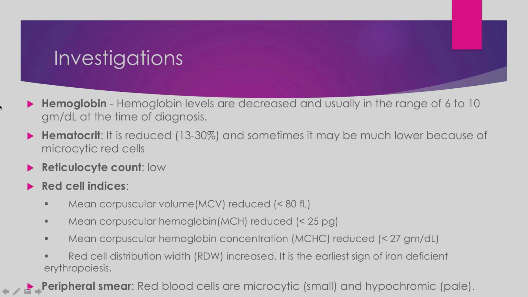Investigations. Number one investigation is hemoglobin. The hemoglobin is decreased to 6 to 10 grams per deciliter at the time of diagnosis. Right, generally the symptoms are very clear when it is in the range of 6 to 10. Hematocrit values are also reduced, that is the packed cell volume. The RBC volume has decreased because of the microcytic, smaller RBCs. Reticulocyte count is also low. We know that the reticulocytes are the precursors of the RBCs, so the reticulocytes also decrease.